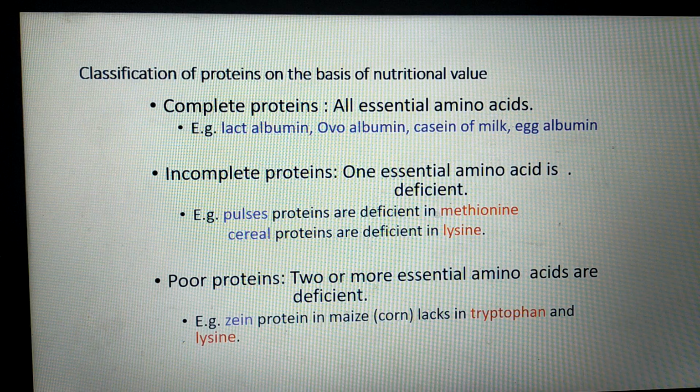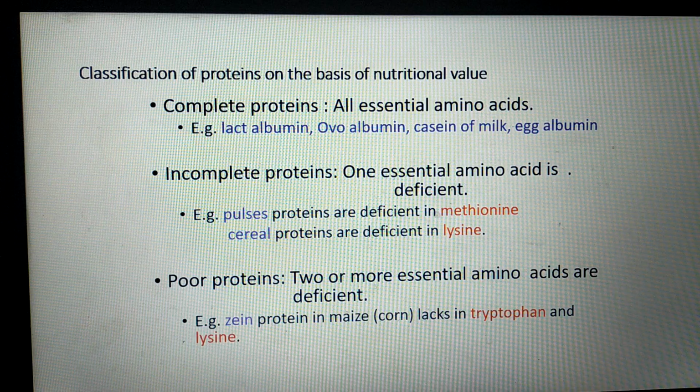But in this case, if we combine cereals with pulses proteins, then the deficiency of one is fulfilled by the other proteins, and hence this is called mutual supplementation. If we consume both cereals and pulses, then we will gain weight and the body will have positive nitrogen balance. But if you consume only cereals or only pulses alone, then you will not gain weight.